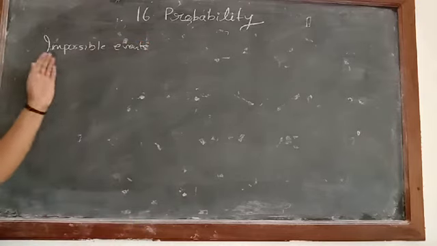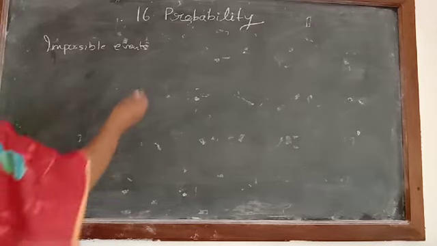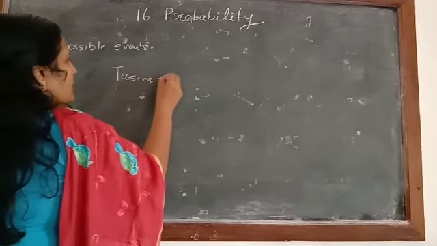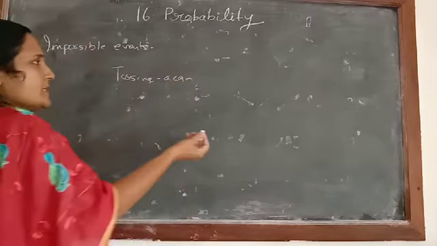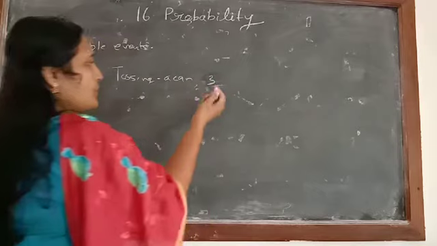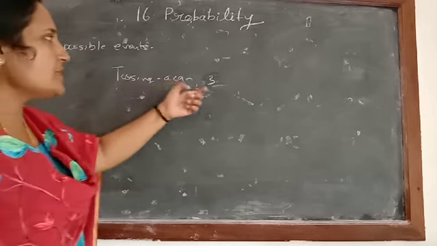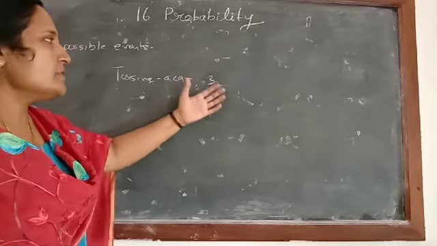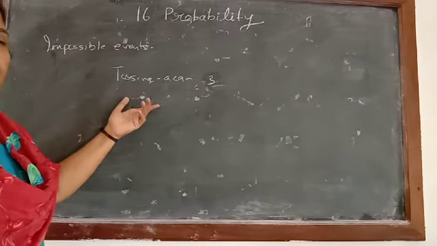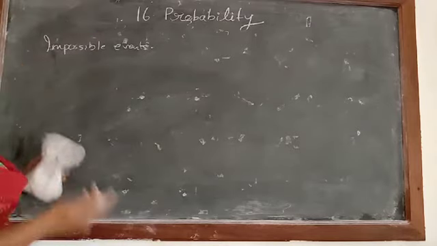As the name suggests, impossible means the event which is not possible. For example, suppose I am tossing a coin. What is the probability of getting a number 3? Otherwise, in a 2 rupee coin, 2 will come. When we are tossing a coin, what is the possibility of getting a number 3? Any possibility? No possibility. Means impossible events. The events which are not possible are called impossible events.